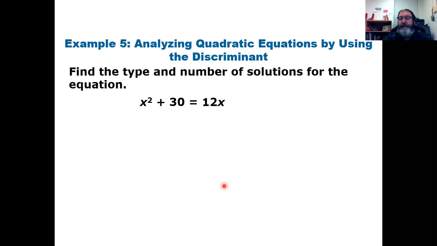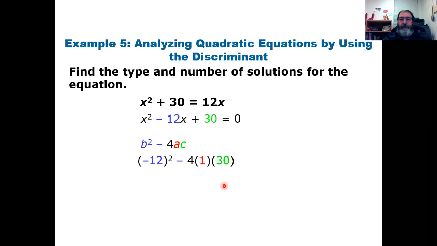It's that easy. Change one number, from 36 to 30 here. Again, I have to set the equation equal to 0, so I subtract the 12x, and now my a is 1, my b is negative 12, and this time my c is 30. I plug those into the discriminant, b squared minus 4ac.